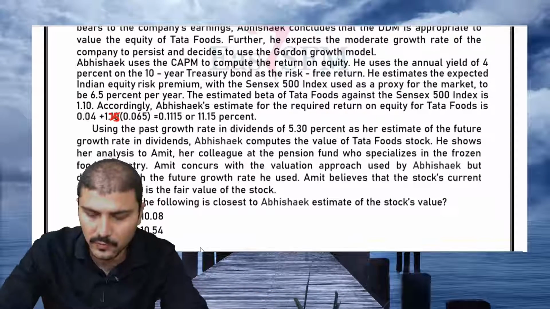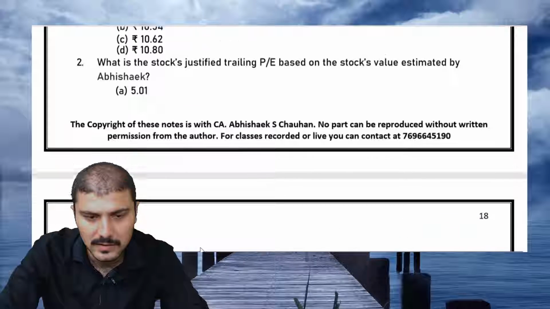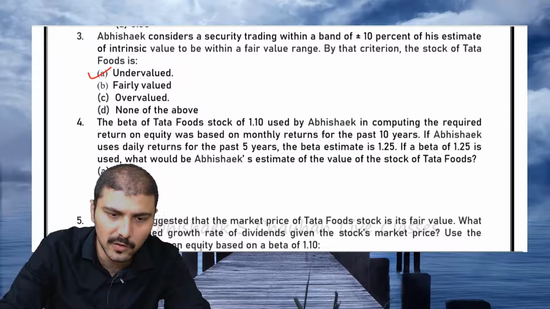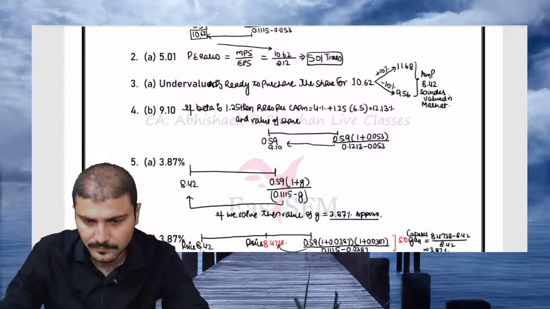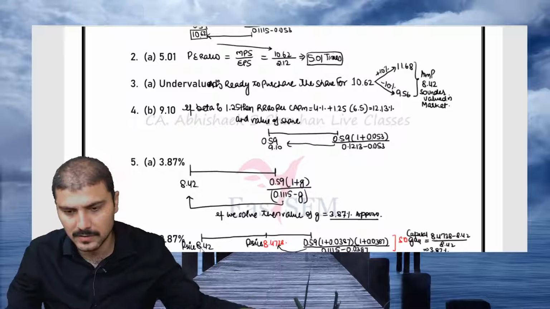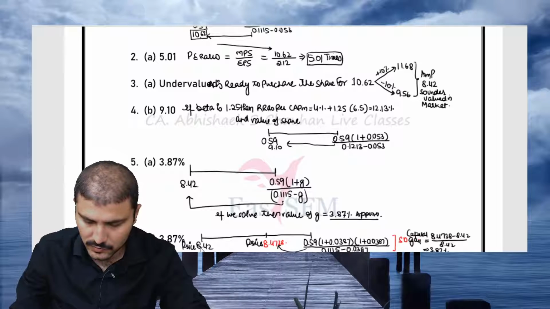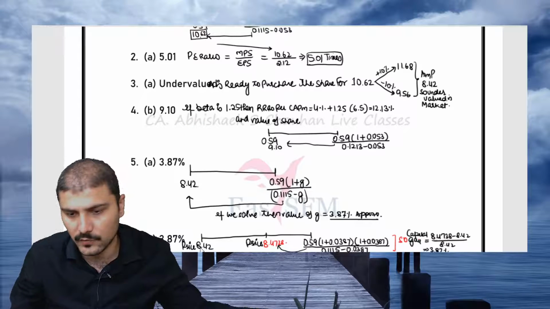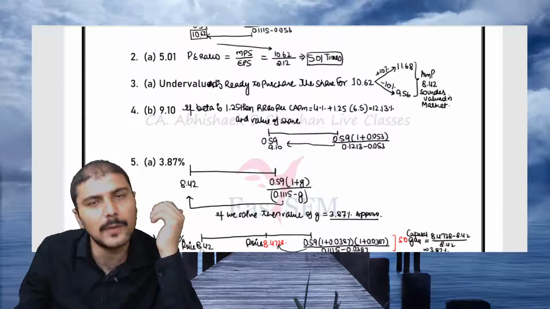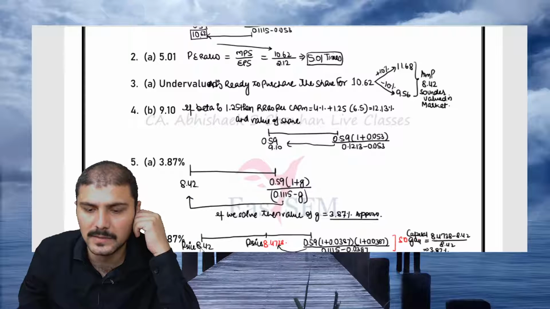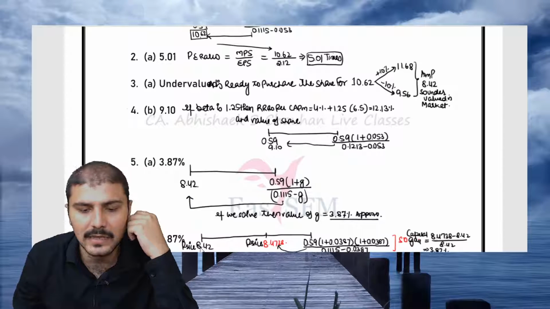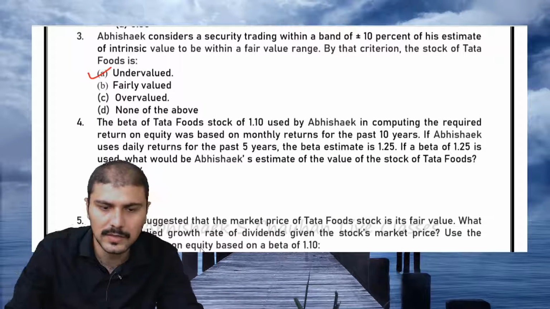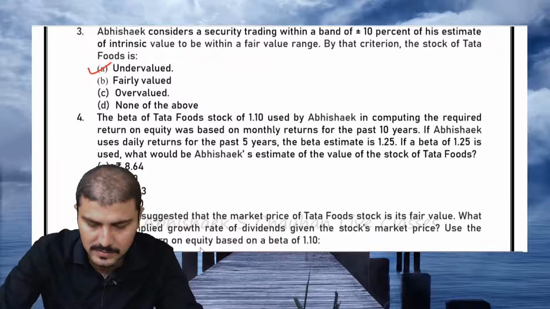So if you use the same formula again, using this as the discount rate, KE is 12.13. Then 0.59 plus growth rate divided by KE minus G gives the final price of the share as 9.10. So this is the correct answer.